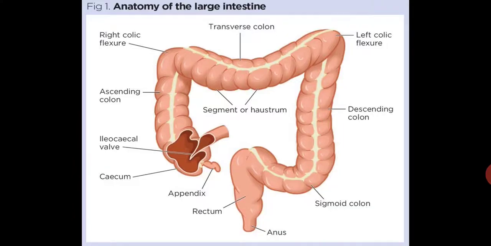Next, the last step of nutrition, that is egestion. Not all the food you eat is digested and absorbed. The food that cannot be digested moves from the small intestine into a wide tube called the large intestine. You can see in the figure the photo of the large intestine. Here most of the water present in the waste is absorbed. The waste food is now almost solid, and is stored in the last part of the large intestine called the rectum. It is then passed out from the body through the anus. So in this way nutrition takes place in the human digestive system.